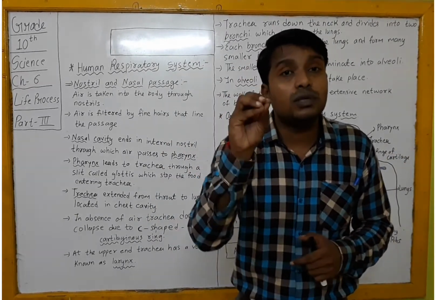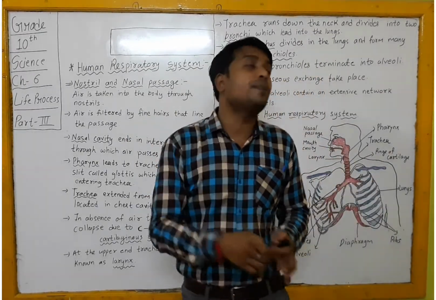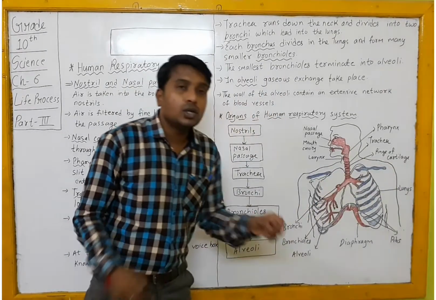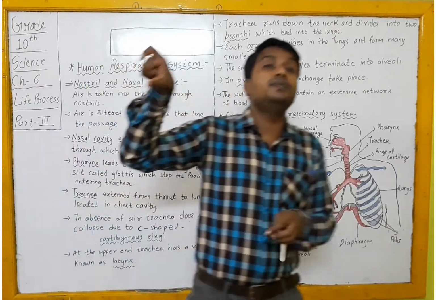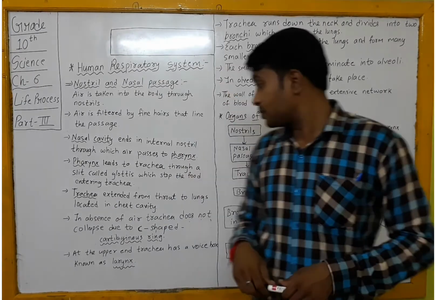To stop that from happening, the trachea has been provided with C-shaped cartilaginous rings. You can see the rings of cartilage. Those rings stop the trachea from collapsing in the absence of air.